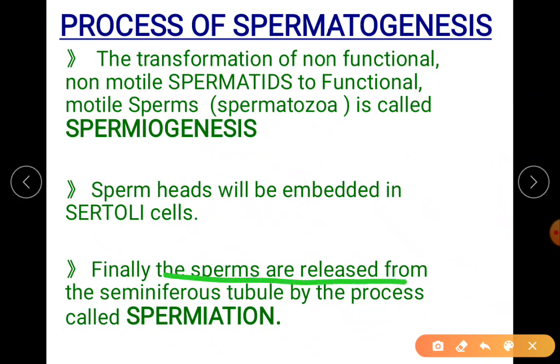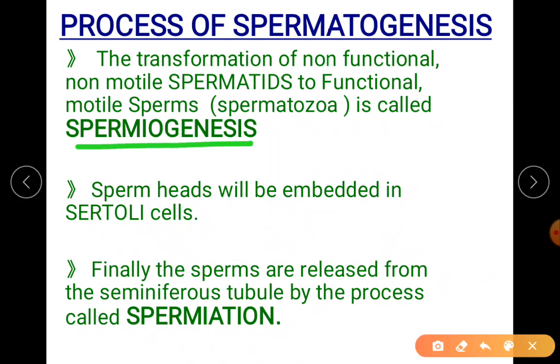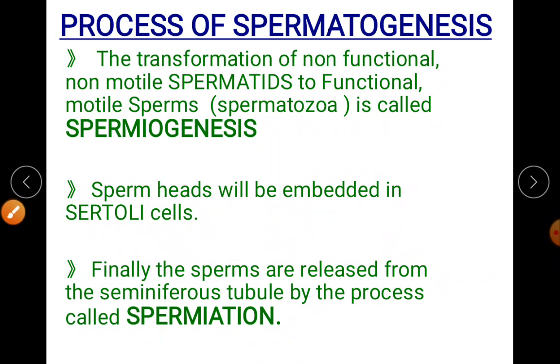So 1 mark answer. The action of release of sperms from the seminiferous tubule. I repeat, the action of release of sperms from where? From the seminiferous tubule. This process is called spermiation. Please be careful with the terms spermatogenesis, spermiogenesis, spermiation and spermiogenesis again. Please do understand, do not get confused, try to get a comparison. If you have doubts, let me know.